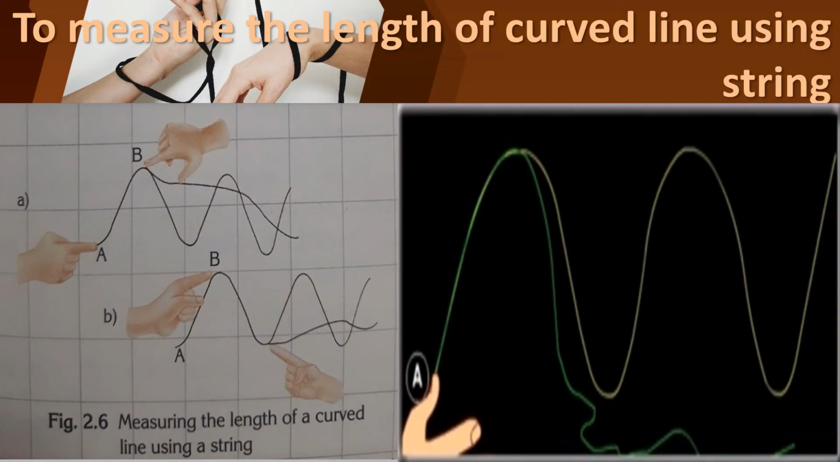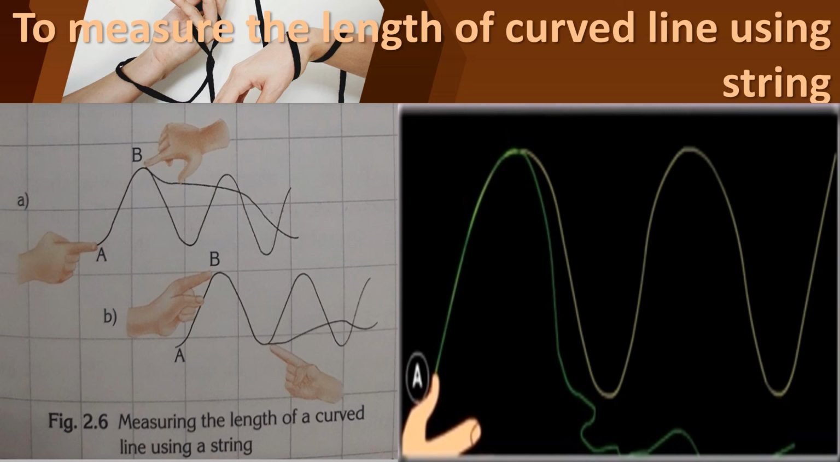Okay, the first one is to measure the length of a curved line using string. We have two methods to measure a curved line. What are the methods, do you know? The first one is the string method, that is thread method, and the next one is divider method. We can measure a curved line using string, and also using a divider. Let us see the length of the curved line by using string.